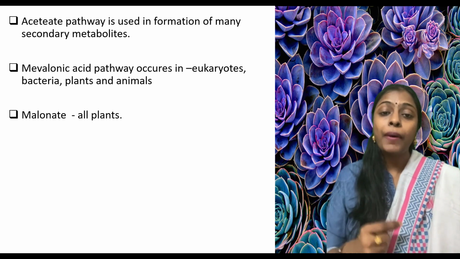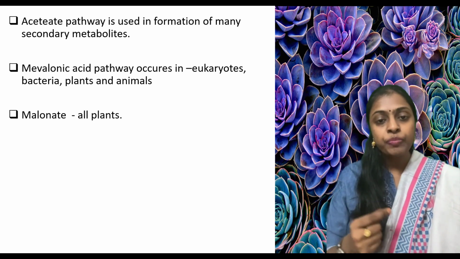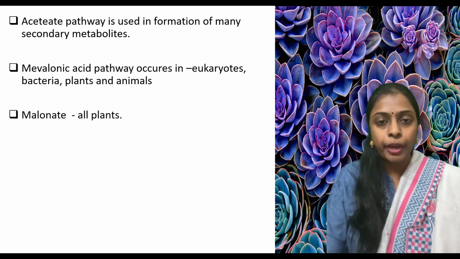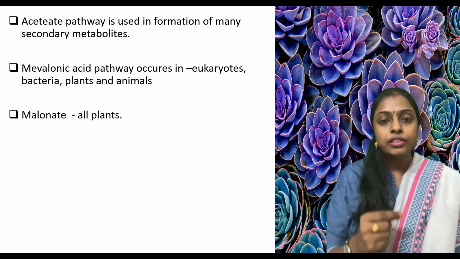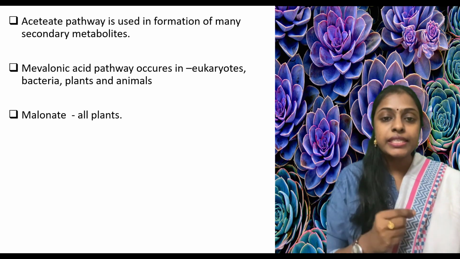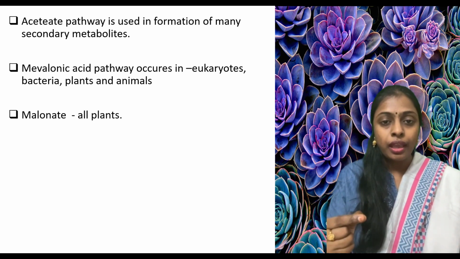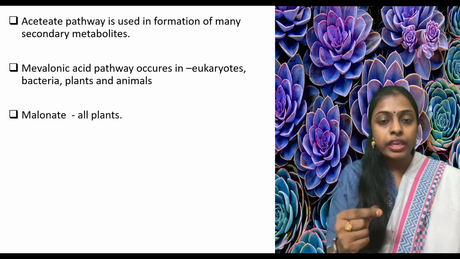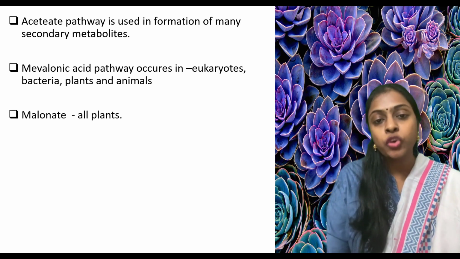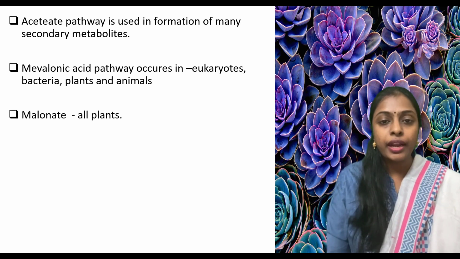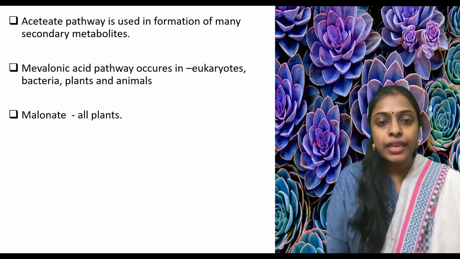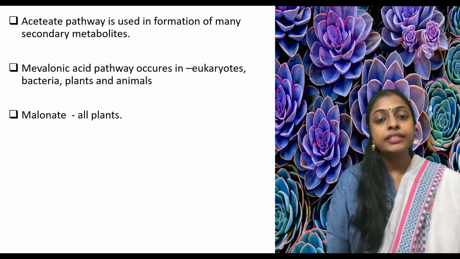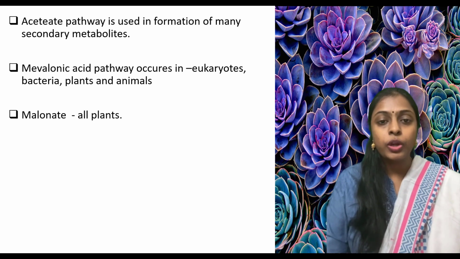What will this acetate pathway synthesize? It will biosynthesize isoprenoid compounds, which are our secondary metabolites. So what are these two isoprenoid compounds? One is isopentenyl pyrophosphate, and the next one is dimethylallyl pyrophosphate.